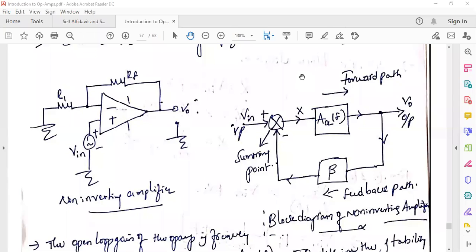How are you calculating the transfer function? Ratio of Laplace transform of output to Laplace transform of input. Right. The ratio of Laplace transform of output to Laplace transform of input. That means ratio of output to input.